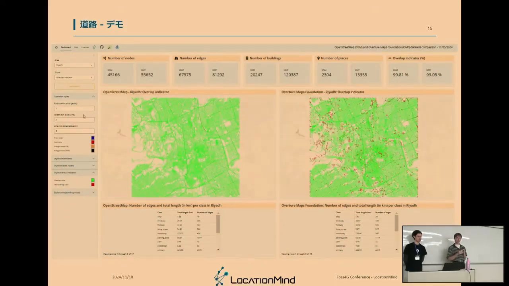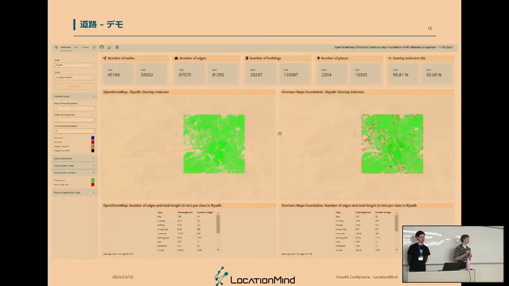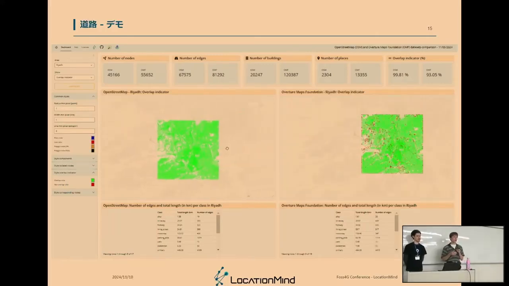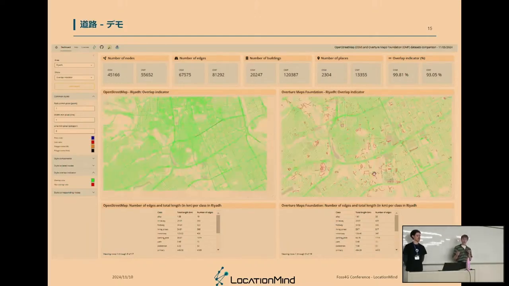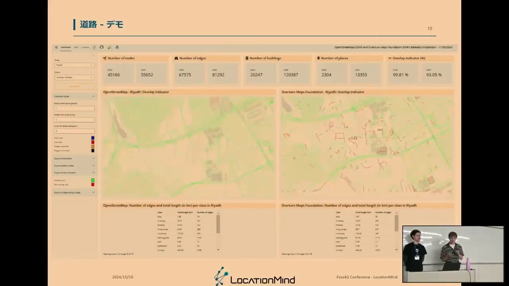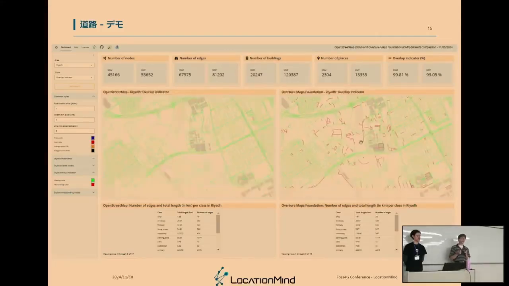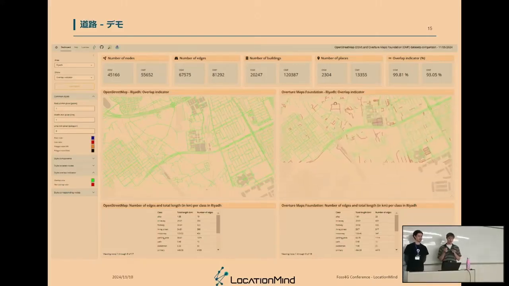So as you can see, the OpenStreetMap dataset is almost entirely green, which is kind of logical because normally all the data in OpenStreetMap is used in OvertureMap. But on the other hand, the data of OvertureMap is not the same. So in this area, for instance, we have a lot of roads that are not represented at all in the other dataset, and you can see it if you look closely at the sources.